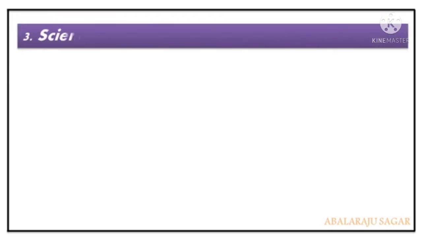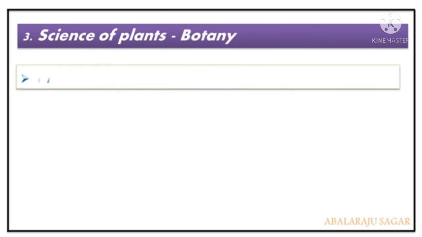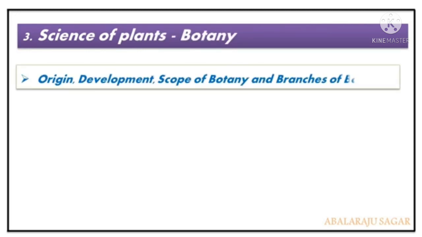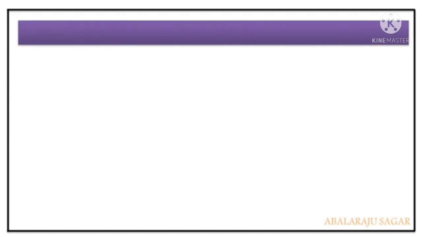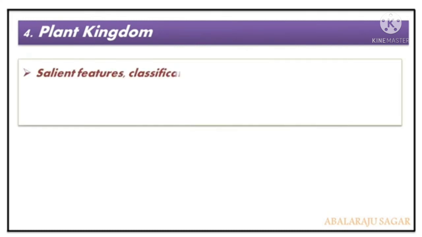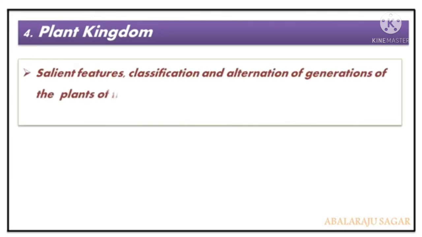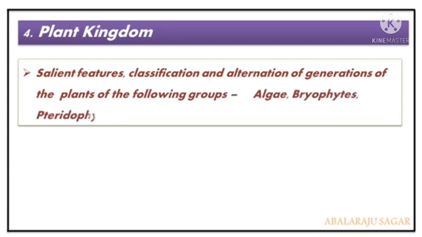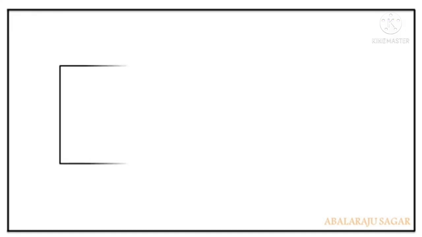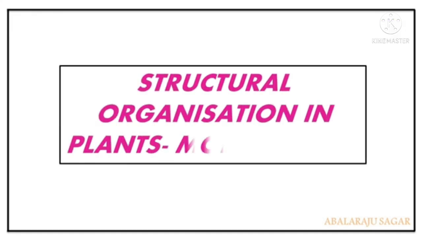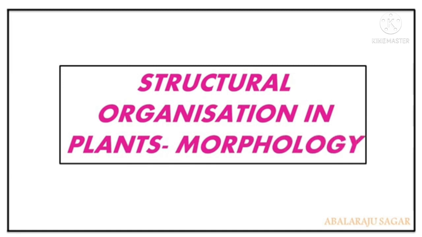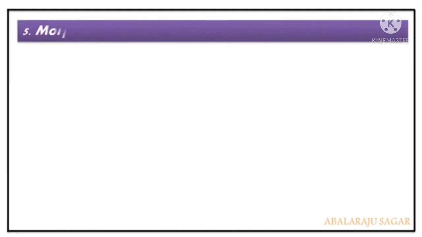Okay, and the third topic is the science of plants. This is the origin, development and scope of botany. And then the fourth topic is the plant kingdom: salient features, classification, and alternation of generations of the following groups, the lower plants. Then the fifth topic is the second unit, structural organization of plants, morphology.